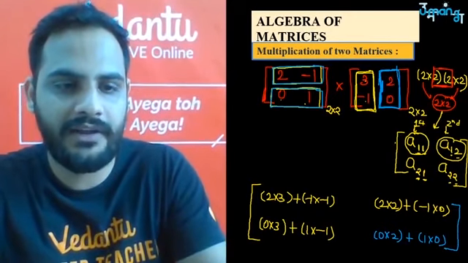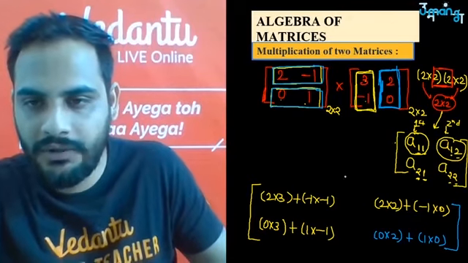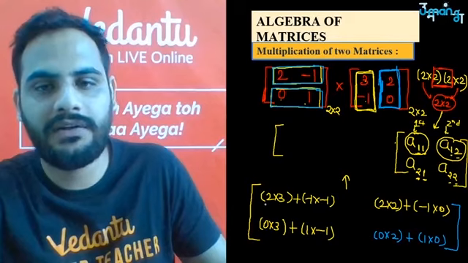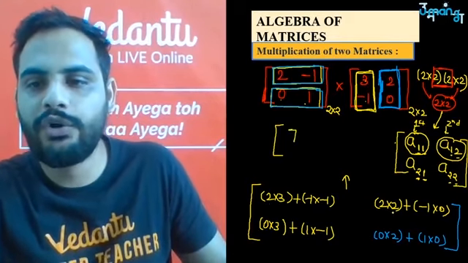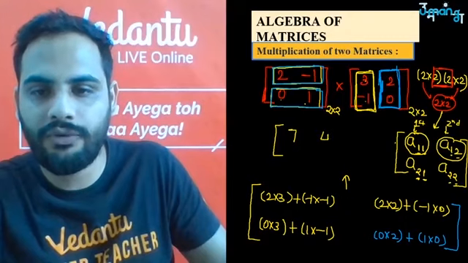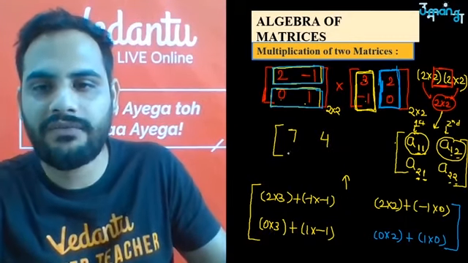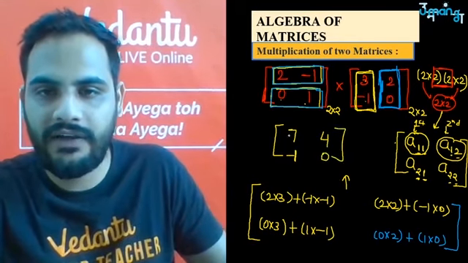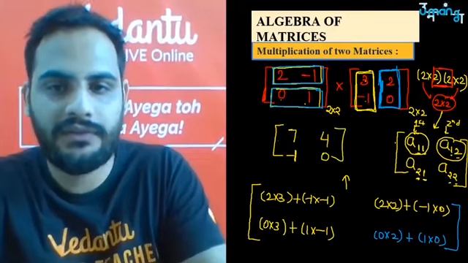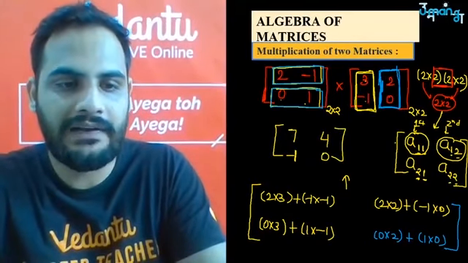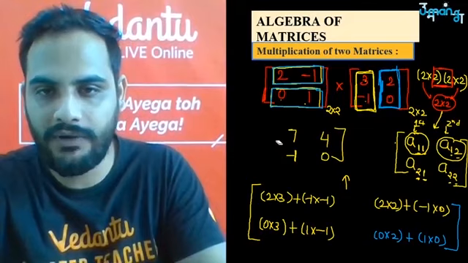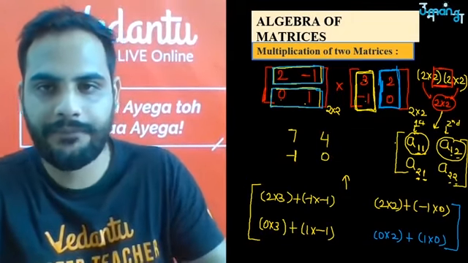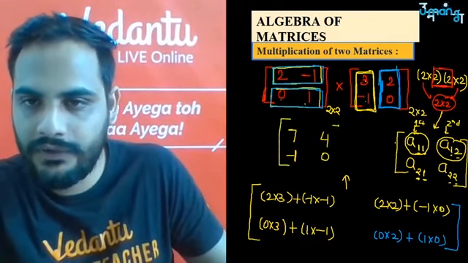So if we simplify this, what we will be getting, listen carefully: 2 into 3 is 6, minus 1 into minus 1 is 1, so 6 plus 1 is 7. 2 into 2 is 4, minus 1 into 0 is 0, so 4. 0 into 3 is 0, 1 into minus 1 is minus 1, and 0 into 2 is 0 plus 1 into 0 is 0. So 7, 4, minus 1 and 0. This will be your multiplication of the given two matrices. This will be your product.